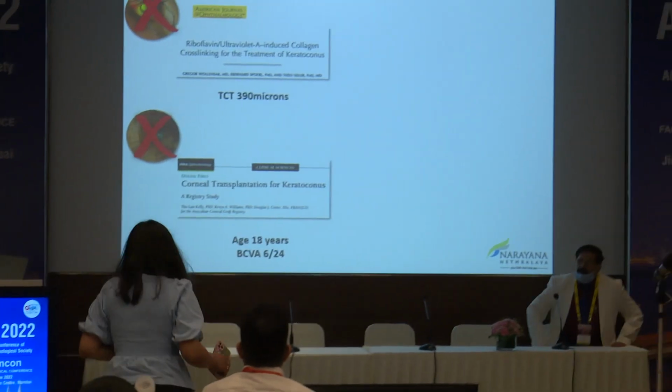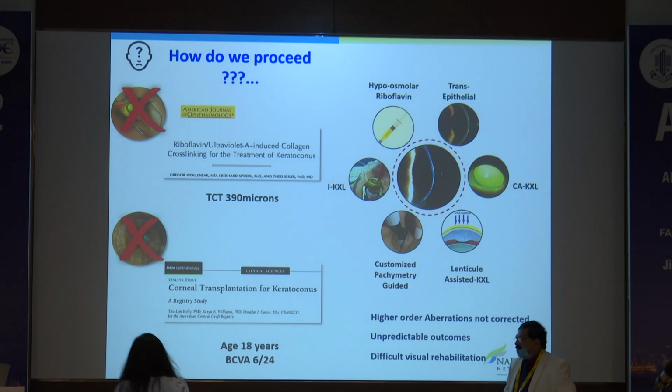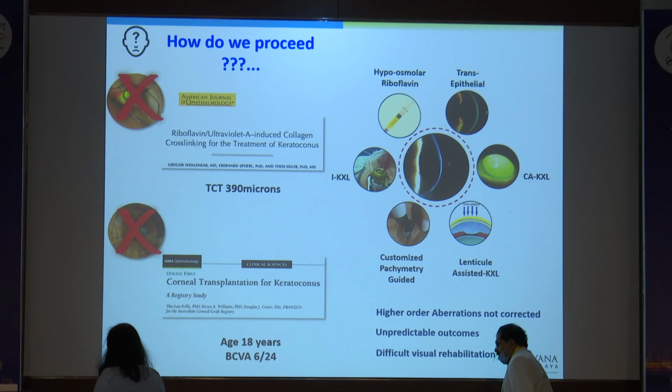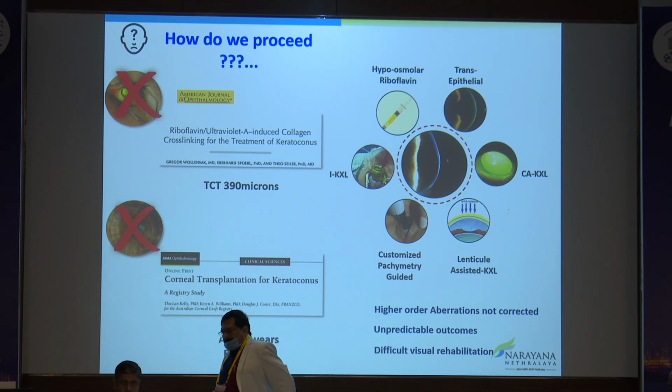But what about those cases which have advanced keratoconus without any scarring? In these cases, we were earlier thinking about doing hyposmolar riboflavin-induced cross-linking, transepithelial cross-linking, contact lens associated cross-linking, and customized pachymetry-guided cross-linking. But all these papers showed that there wasn't very good survival with the graft, and these added advantages were not there, such as higher order aberration calculations, or unpredictable outcomes were there.